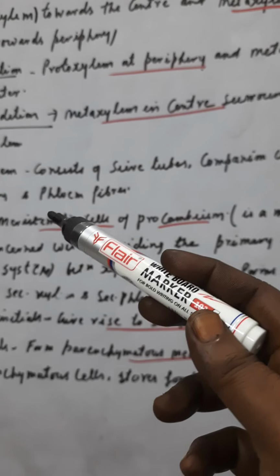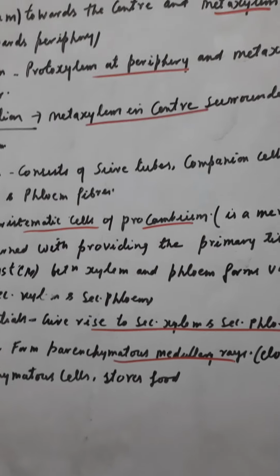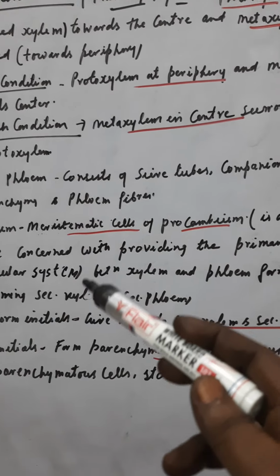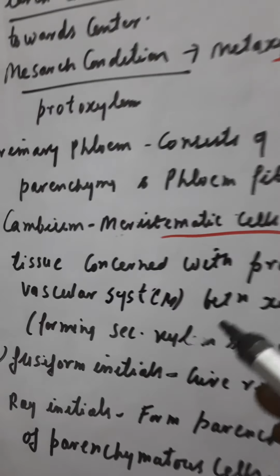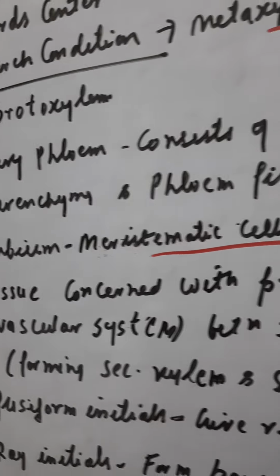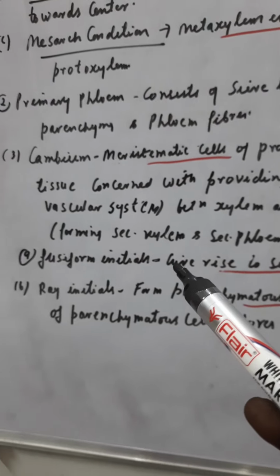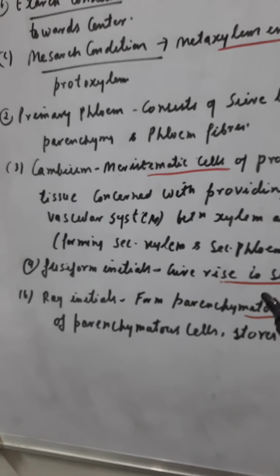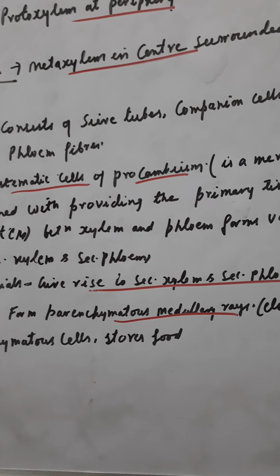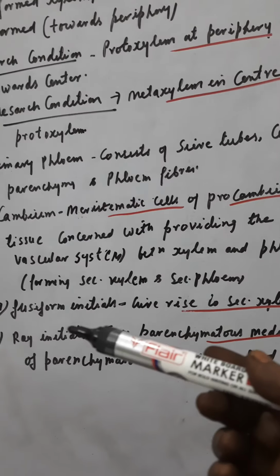Now the meristematic cells of procambium are between the xylem and phloem, and they form the vascular cambium by forming the secondary xylem and secondary phloem. Children, this is secondary xylem and secondary phloem. Now after that, there are fusiform initials. Fusiform initials give rise to the secondary xylem and secondary phloem. When I tell you about secondary growth, I will take their names again.